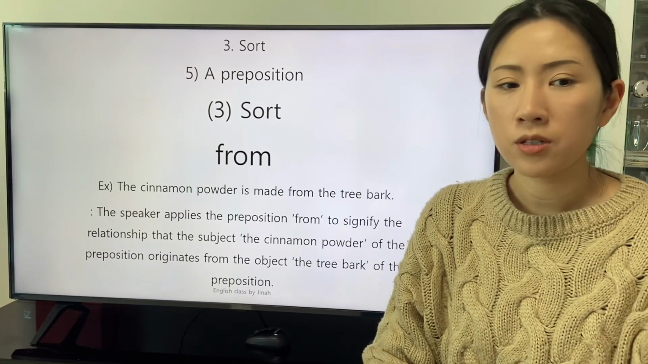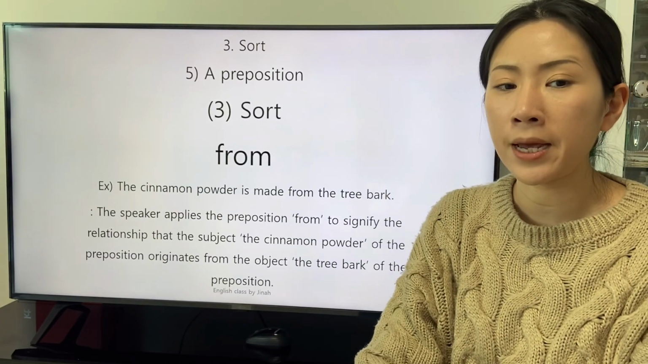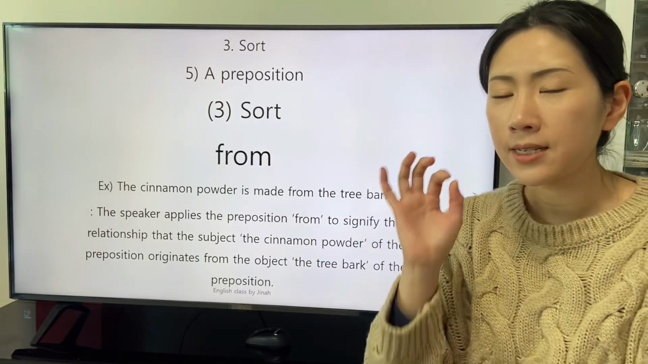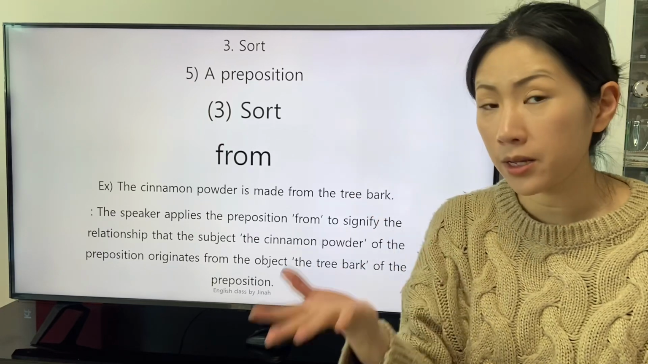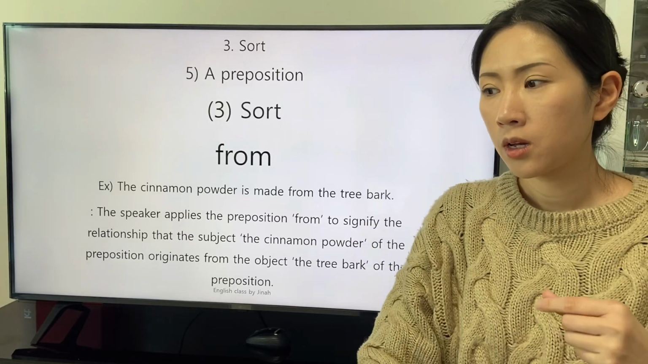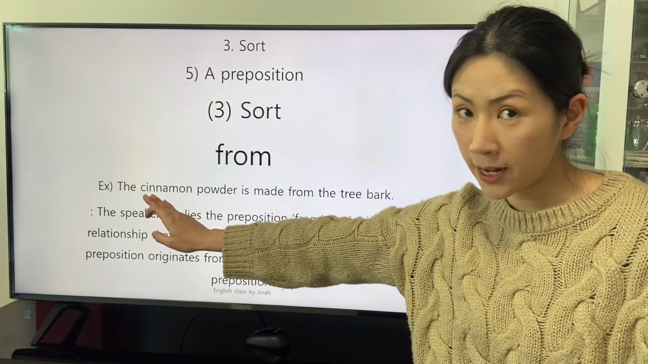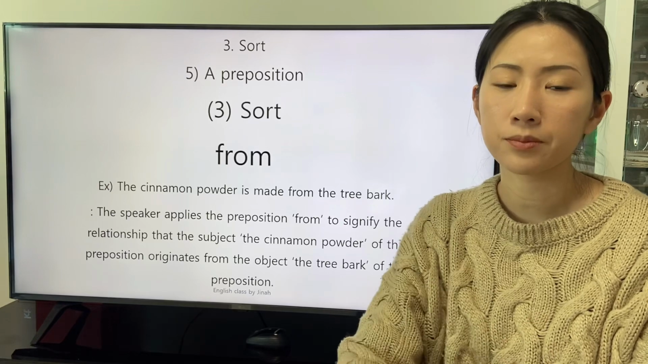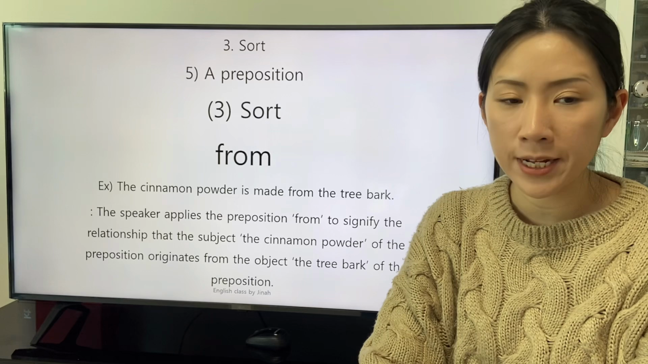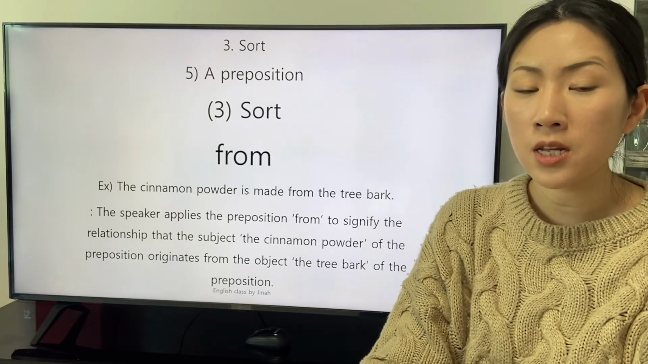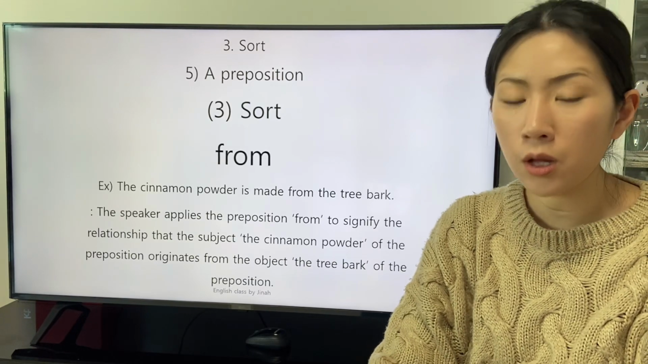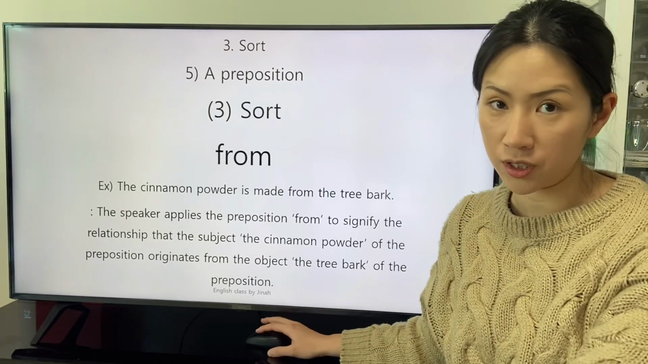There is a clause. The cinnamon powder is made from the tree bark. With the fact that the preposition from is applied, the object of the preposition, the tree bark, is the origin of the subject, the cinnamon powder. The speaker applies the preposition from to signify the relationship that the subject, the cinnamon powder of the preposition, originates from the object, the tree bark of the preposition.